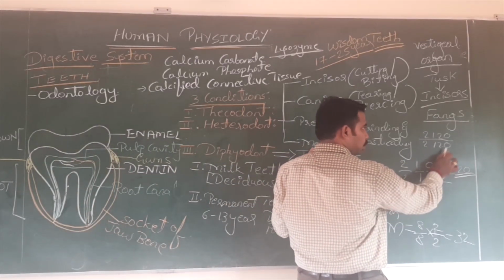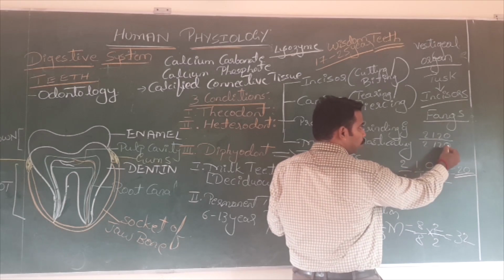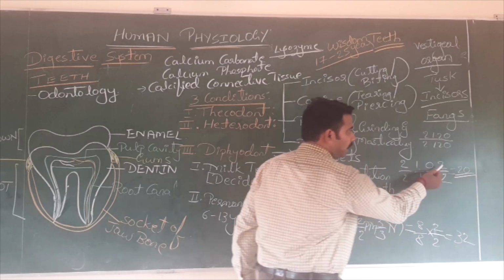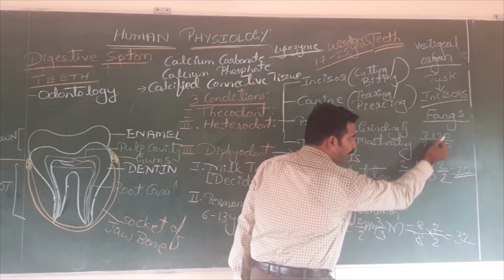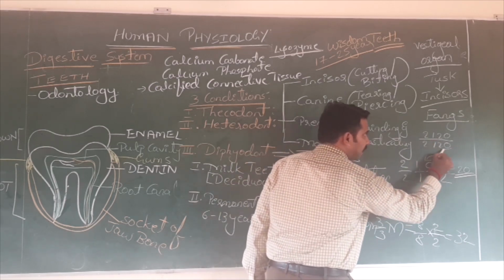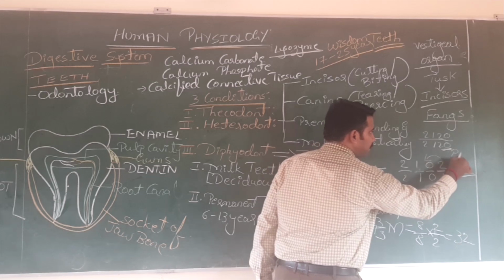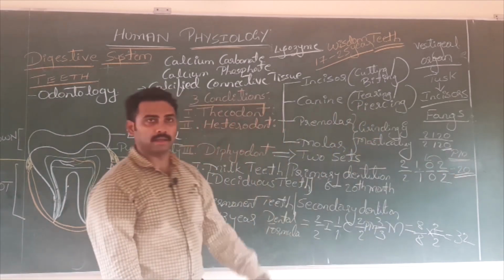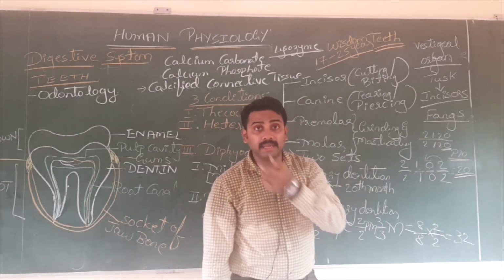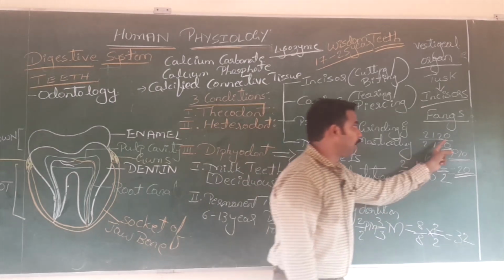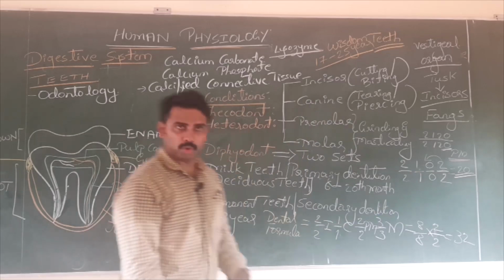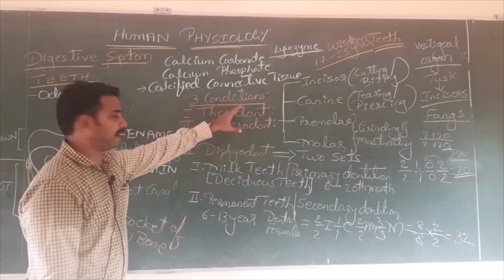Don't get confused, okay? Many of you may tick for which one? Molar. No, it is wrong. As I already told you, this space is occupied by whom? Molar here, right? So always in the milk teeth, which teeth is missing? Premolars are missing. You can write the same thing as 2120. It doesn't mean molars are missing. In milk teeth always premolars are missing and there is no gap.